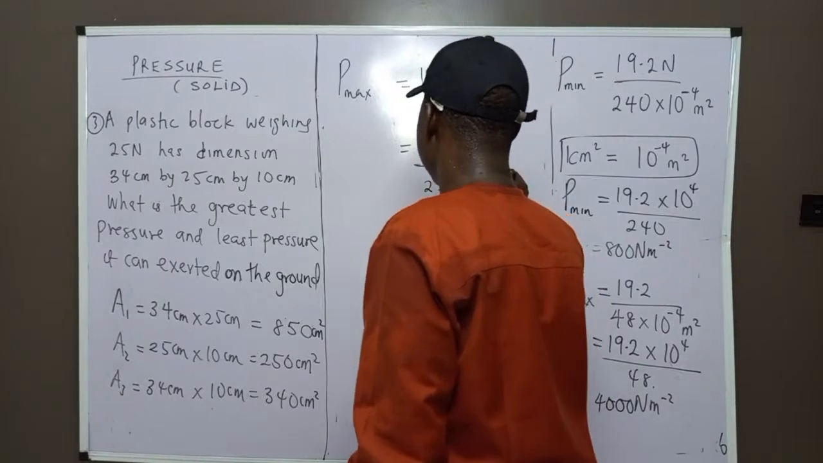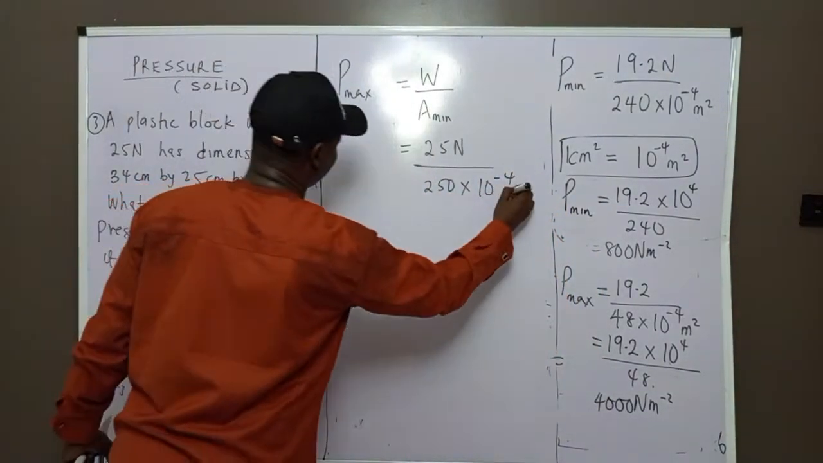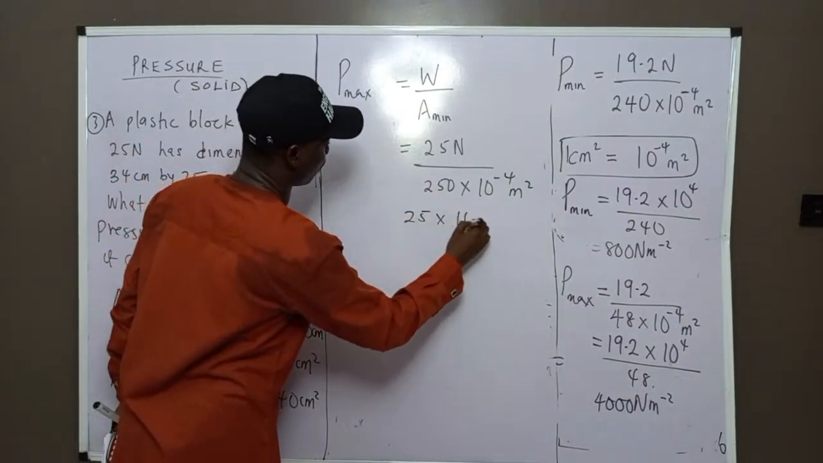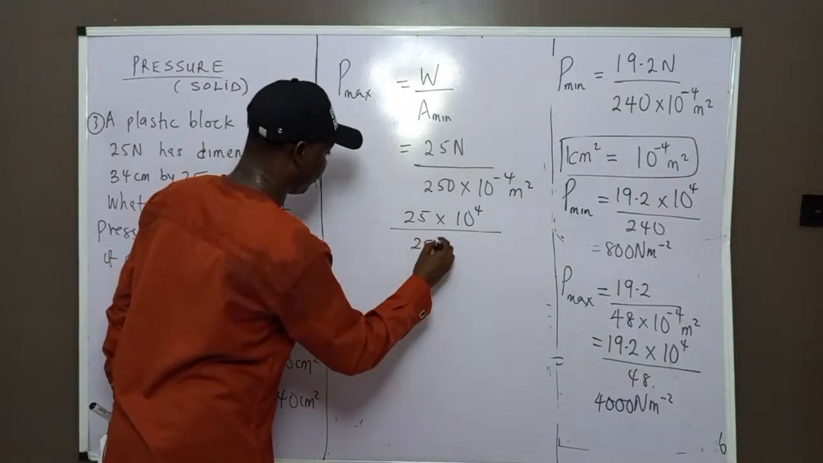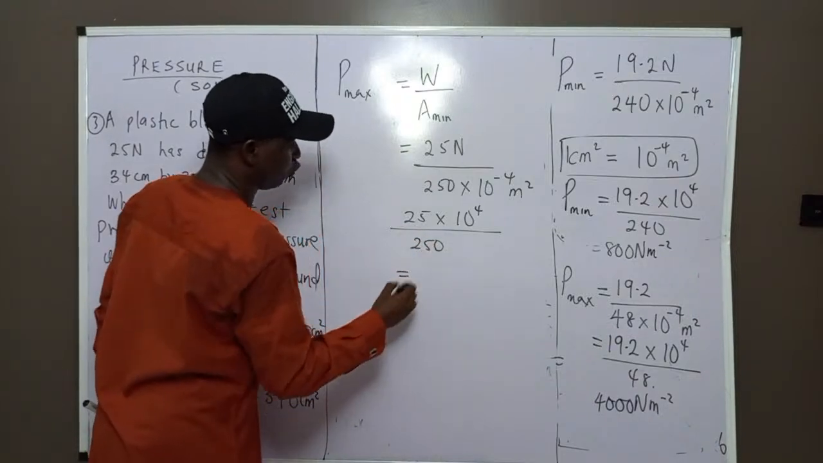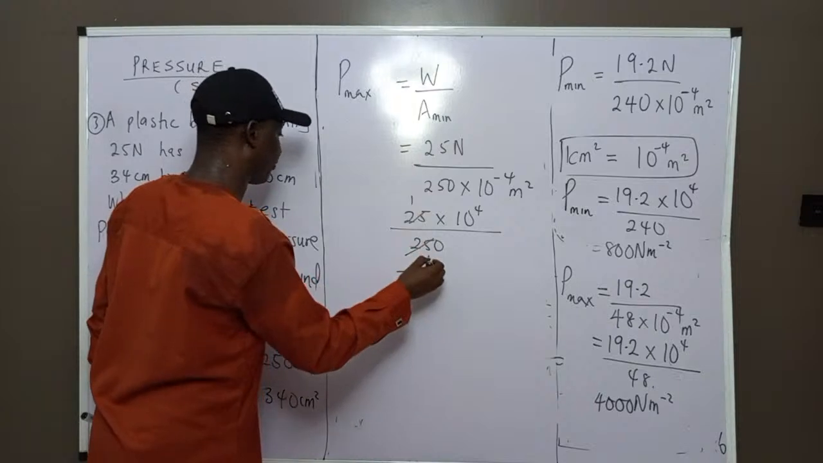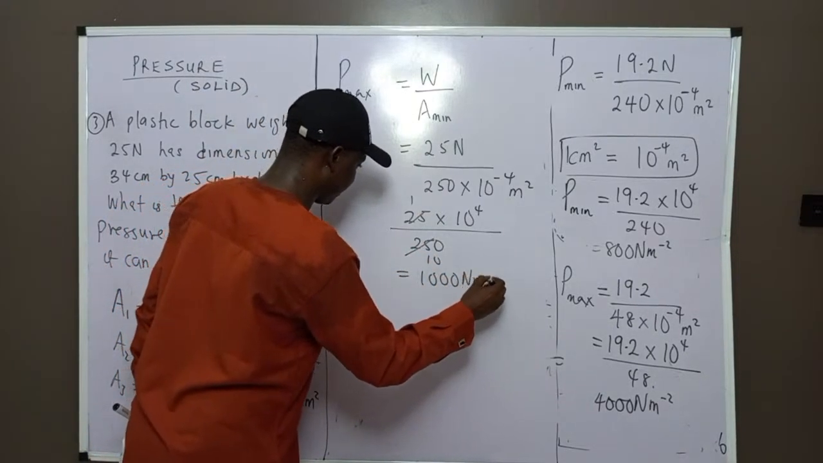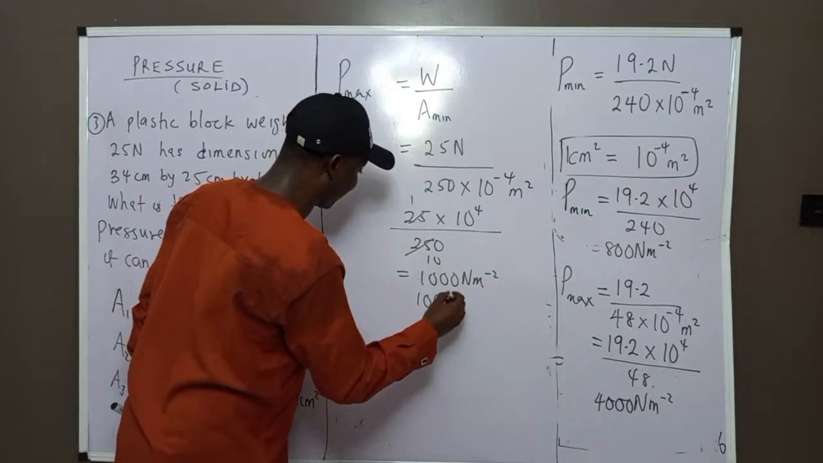Times 10 to the -4. Don't forget to convert to meter square from centimeter square. So that will give us 25 times 10 to the -4 divided by 250. If we do that, 25 cancels, we have 10. Then we have 1,000 Newton per meter square, or 1,000 Pascal.